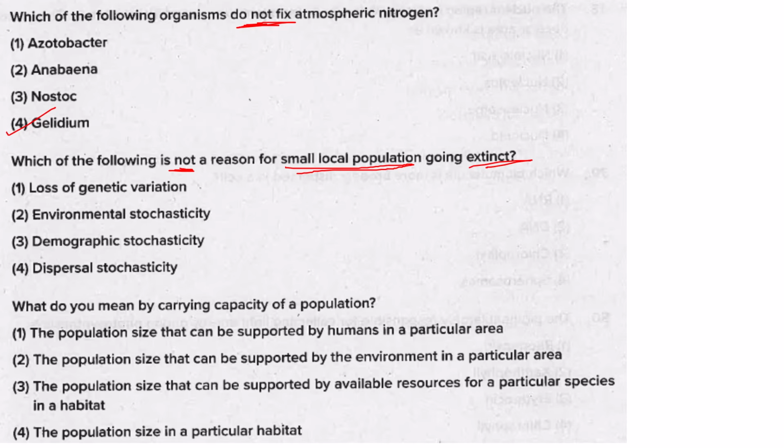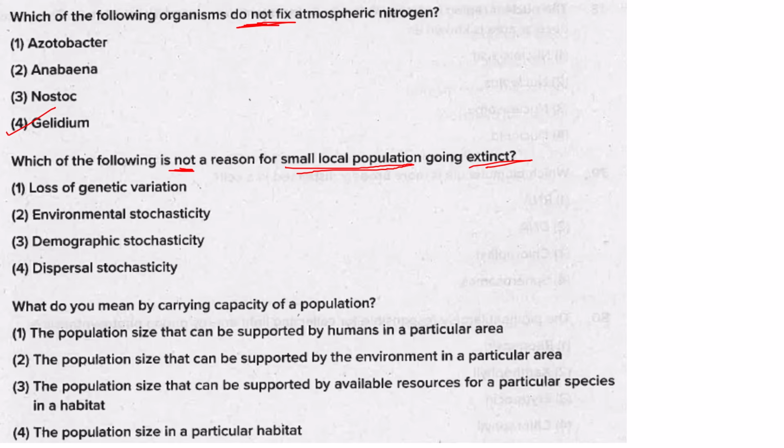It is a single isolated group of organisms, and their interaction is limited to the organisms which are present in this single small area. There is no migration, immigration, no dispersal. Their interaction is only within the people in this small area. That is a small local population.